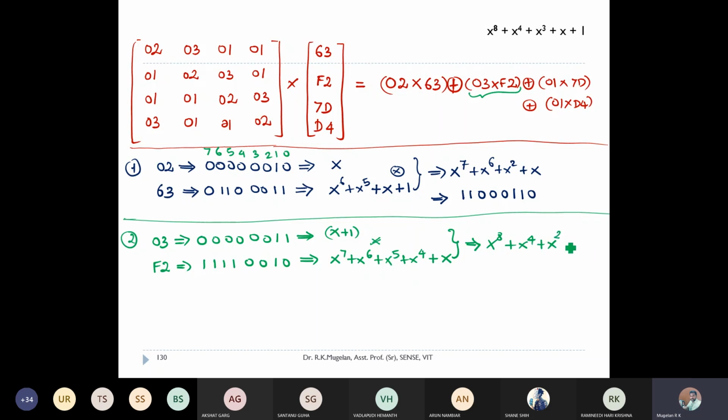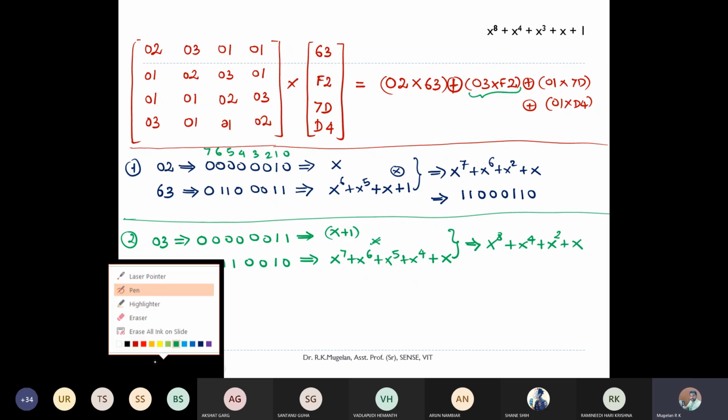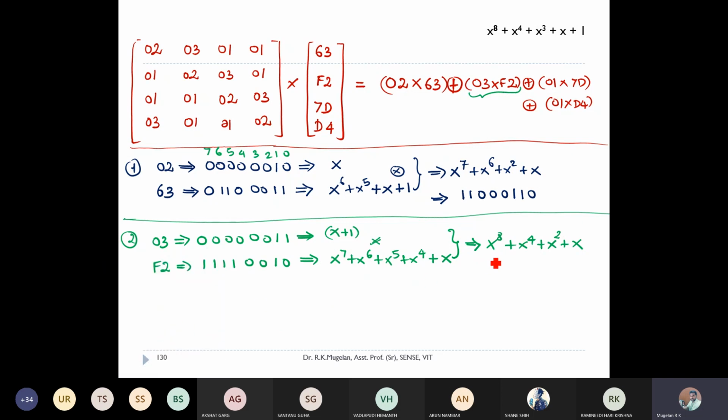Okay. Now we are going to face the major issue here. What is the major issue? If I convert them into binary here, I'll be ending up with 9 bits. But this 9 bit is going to exceed, because my highest power should be x power 7 alone, then only I can get 8 bits. There I'm introducing my irreducible polynomial for degree 8. And using this irreducible polynomial, I'm going to reduce this one.